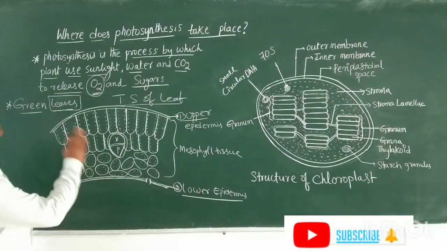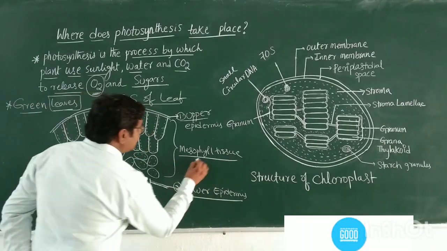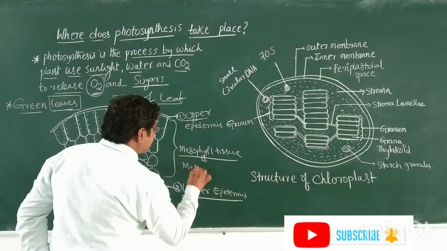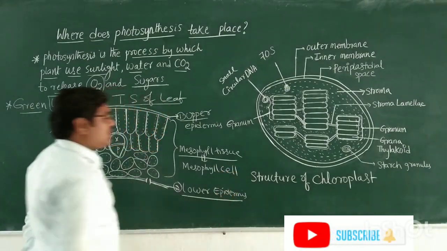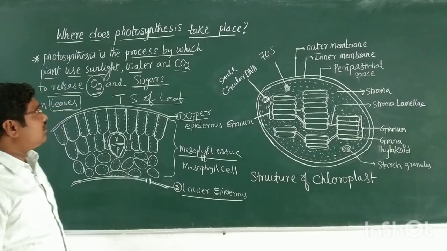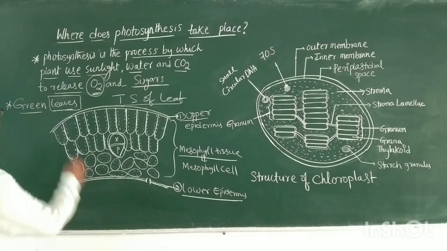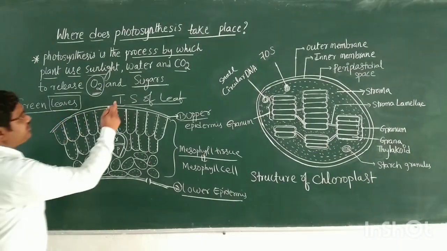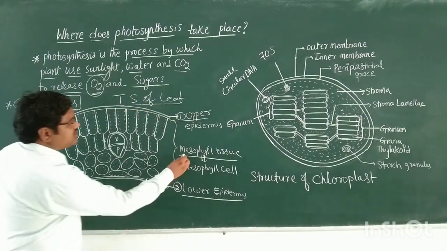Now photosynthesis takes place in the mesophyll tissue. The tissue is nothing but a group of cells, which means photosynthesis takes place in the mesophyll cells. Generally photosynthesis takes place in green plants, in the leaves.